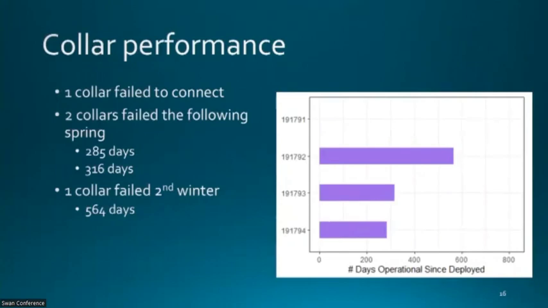2 collars failed the following spring, presumably as a result of the freeze-thaw cycle. We got 285 days of data off of that and 316 days of data off of that. And our best case scenario with the 2019 collars was the one collar that failed going into its second winter. We got 564 days of data off of that, all much lower than the 3 years we were hoping for.